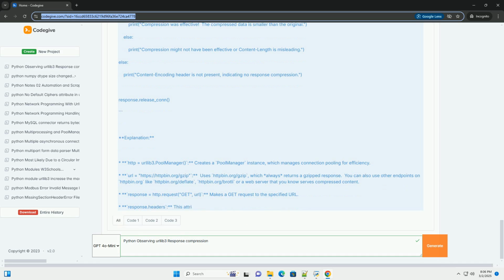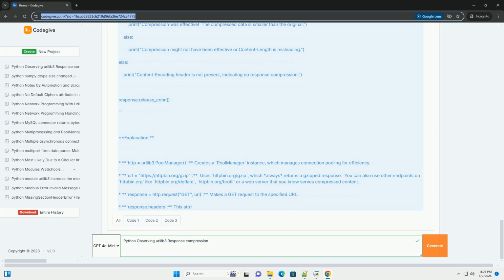urllib3.PoolManager creates a pool manager instance, which manages connection pooling for efficiency. URL equals https://httpbin.org/gzip, which always returns a gzip response. You can also use other endpoints on httpbin.org like httpbin.org/deflate, httpbin.org/brotli, or a web server that you know serves compressed content.